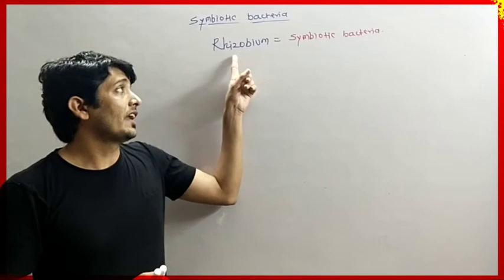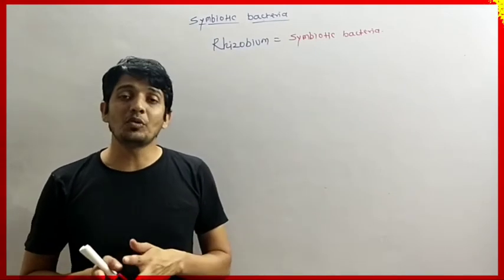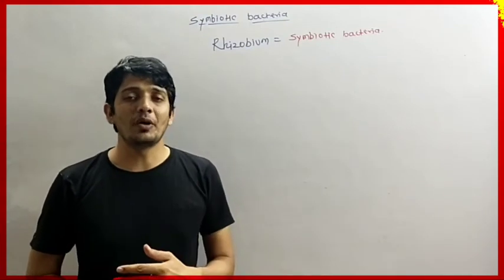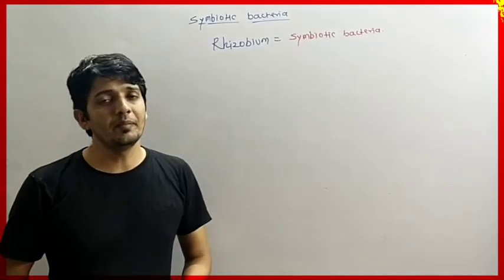So the Rhizobium bacteria gets benefit from the plant and again provides benefit to the plant. That relation is called symbiotic. That's why the Rhizobium bacteria is also called symbiotic bacteria.